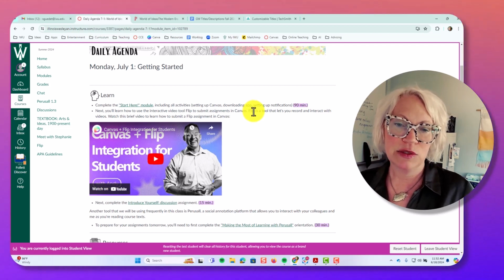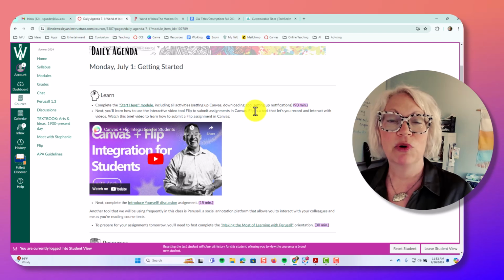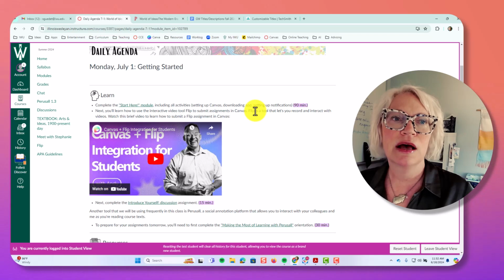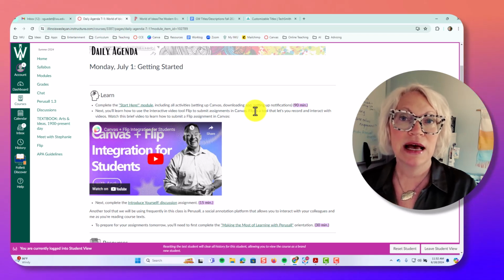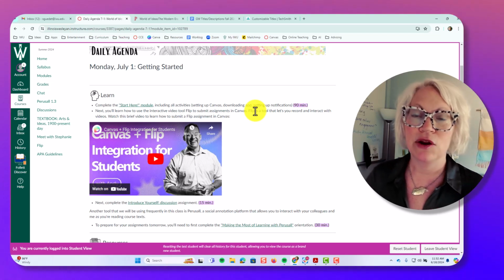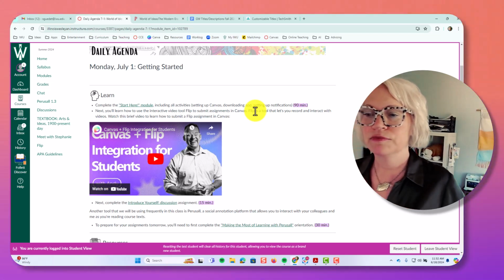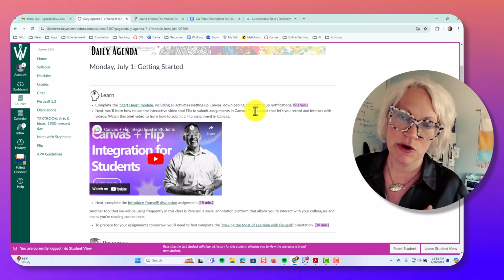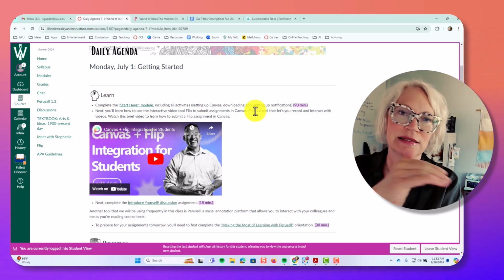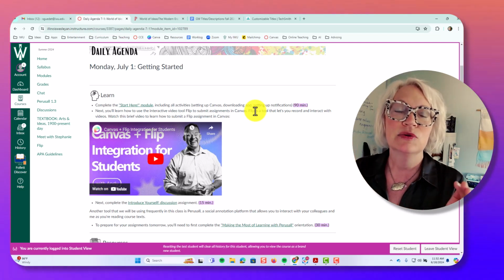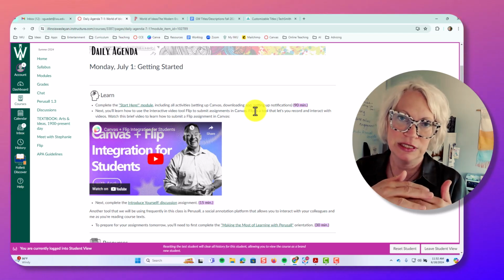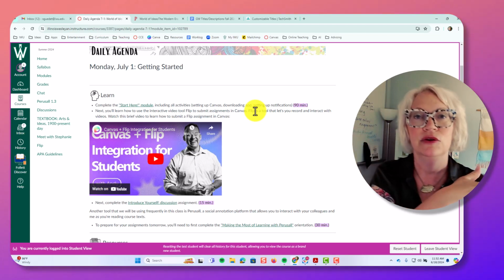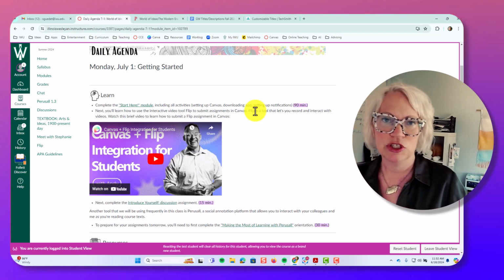As I've discussed before, we are using both Flip and Perusal in this course. You are never going to access those programs or apps outside of the course, meaning that I don't want you to just go to a Google window and search for Perusal and try to access it that way with your credentials. You always want to access through this course, and those assignments will be integrated into your assignments. So you probably won't even know when you click on an assignment that you're going to be redirected. It'll make sense once you do.